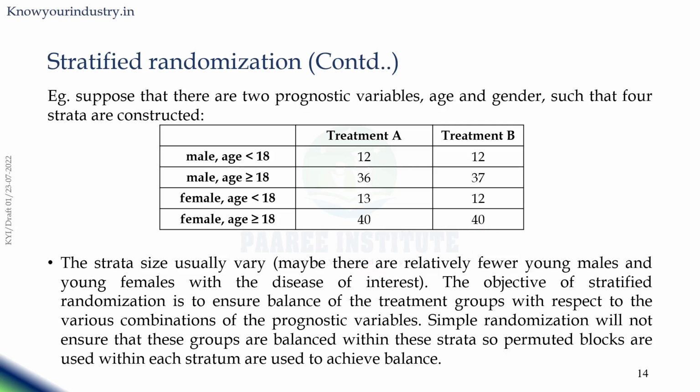The strata size usually varies. Maybe there are relatively fewer young males or young females with the disease of interest. The objective of the stratified randomization is to ensure balance of the treatment groups with respect to the various combinations of the prognostic variables. Simple randomization will not ensure that these groups are balanced within these strata, so permuted blocks within each stratum are used to achieve the balance.